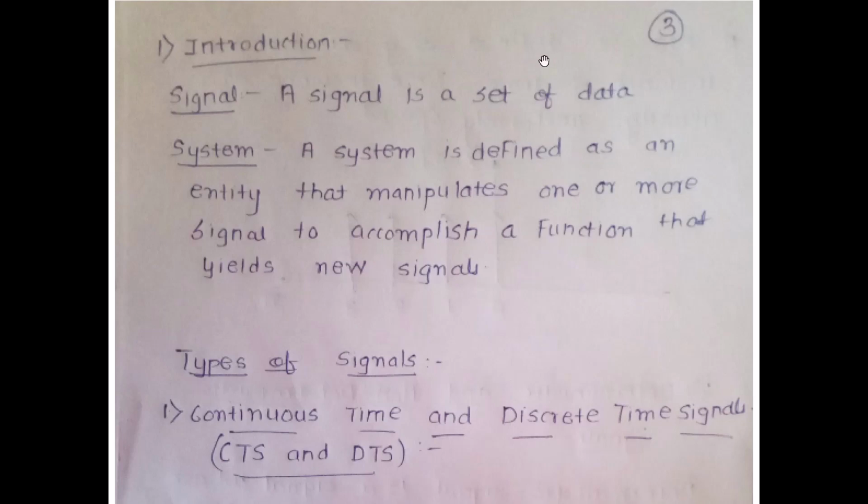So you have a signal, which is a set of data, and a system which works on this particular signal, and then you have the output signal according to the requirement. I hope I'm very clear. Signal is the input data, and system is going to work on this signal. Hence in total we have signal and system.